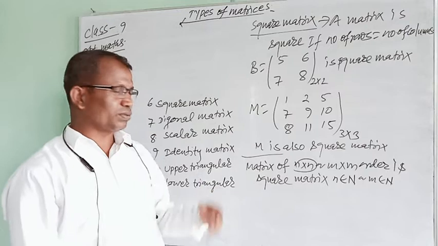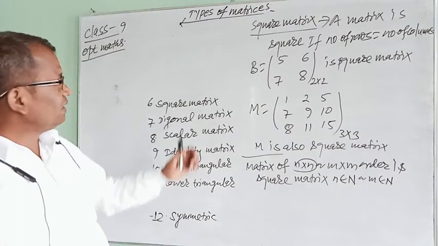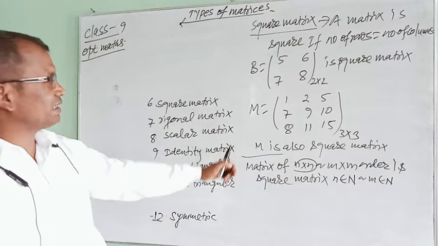Capital N stands for the natural numbers, and you have studied this in class 7, how to denote the natural numbers. And in this way you can define a square matrix.